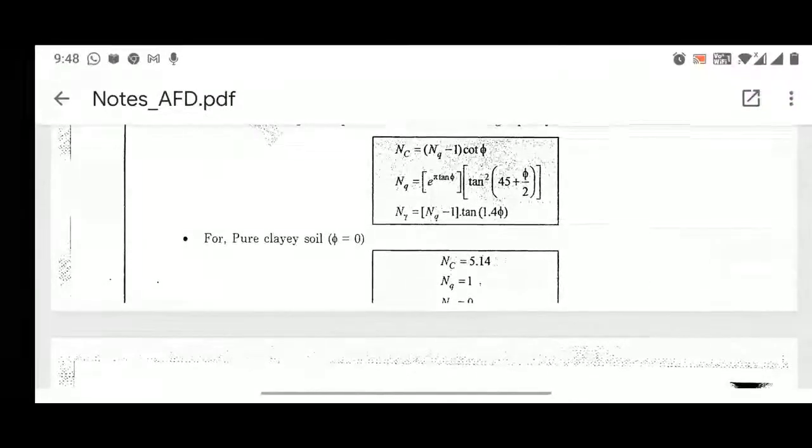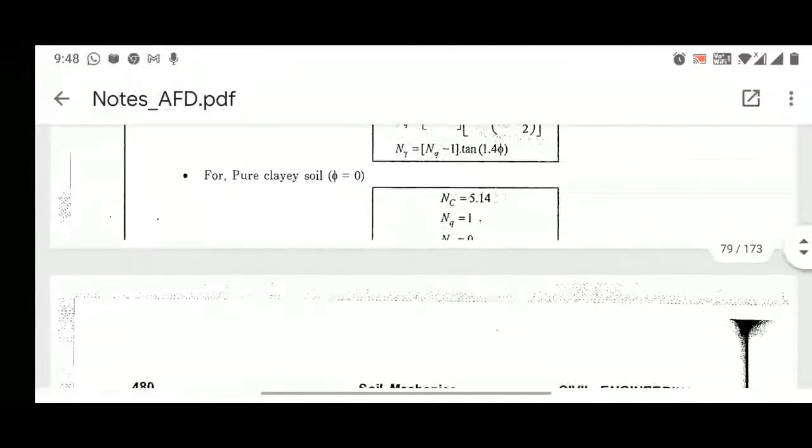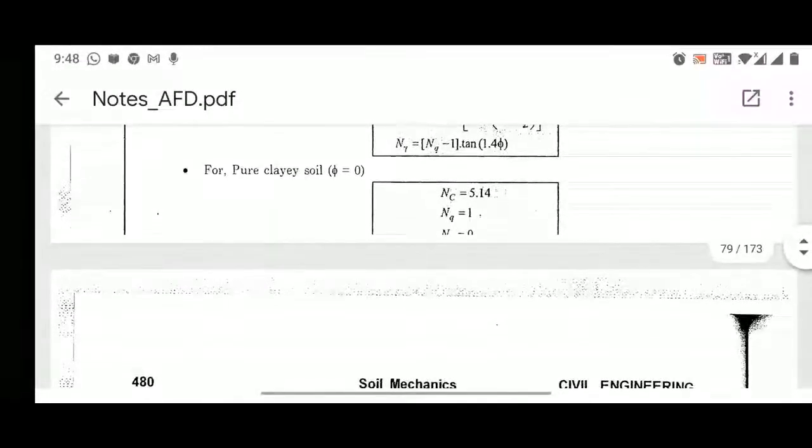In case we have a pure clay soil, we can consider the internal friction angle to be equal to 0. So Nc is equal to 5.14, Nq is equal to 1, and Nγ is equal to 0.